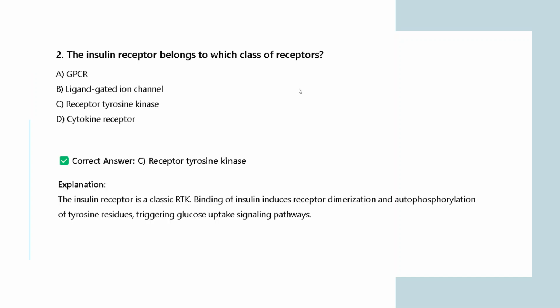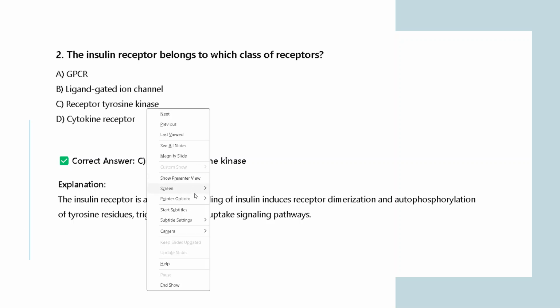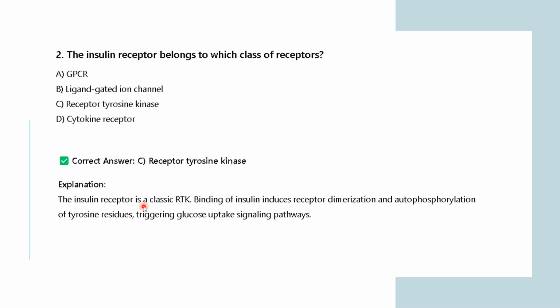Okay, so the right answer is again the receptor tyrosine kinase. As I have already told you, they are responsible for the phosphorylation happening inside your proteins. The insulin receptor is a classic RTK, a receptor tyrosine kinase.